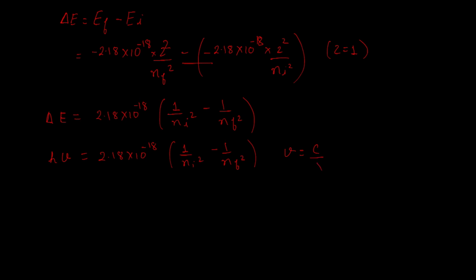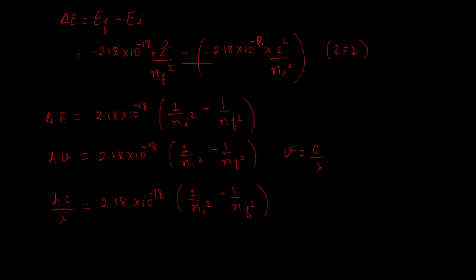But we all know that nu is equal to c by lambda. So if I replace nu in this equation by c by lambda, I can write that h c by lambda is equal to 2.18 into 10 to the power minus 18 times 1 upon n initial square minus 1 upon n final square.